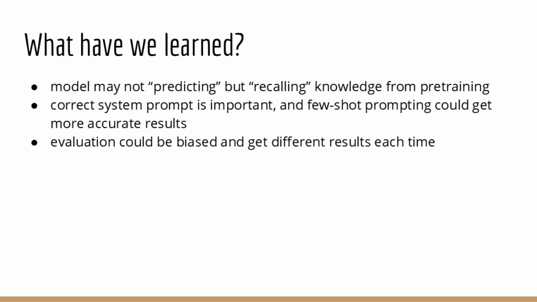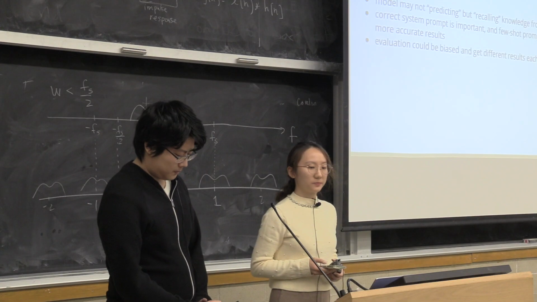We've learned from this project that the model may sometimes not be predicting, but recalling knowledge from pre-training. Also, the correct system prompt is important. Sometimes a few-shot prompt would perform better and give more accurate results. And lastly, the evaluation could sometimes be biased, and we may get different results in each round.